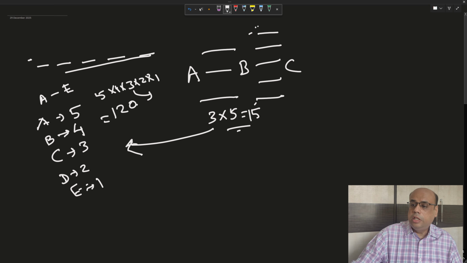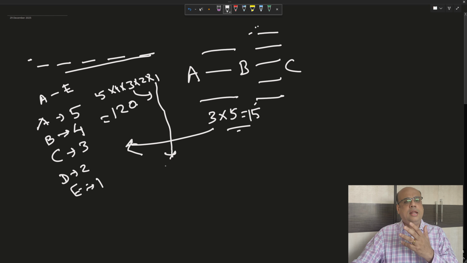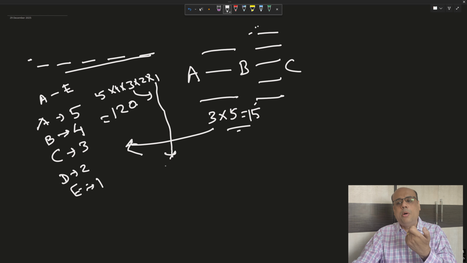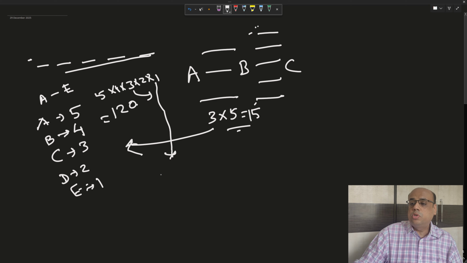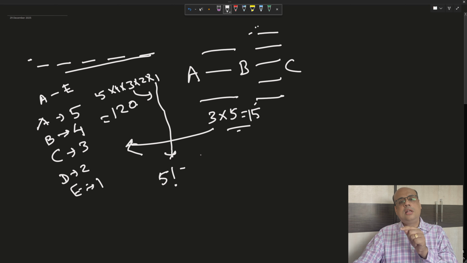Now for this term, there is a special mathematical operator. Plus, minus, in the terminology of software, these are called operators. So here this is called factorial 5. Factorial is a mathematical operator which multiplies the number with all its preceding numbers till 1.